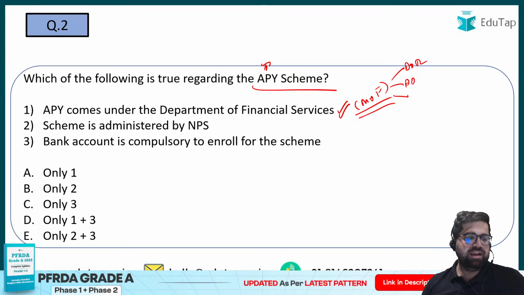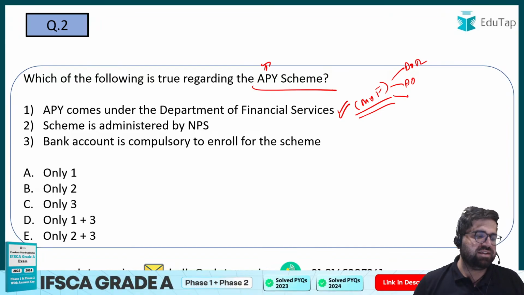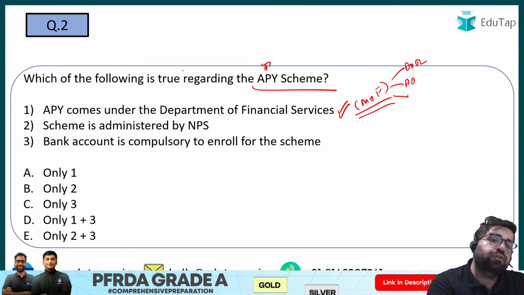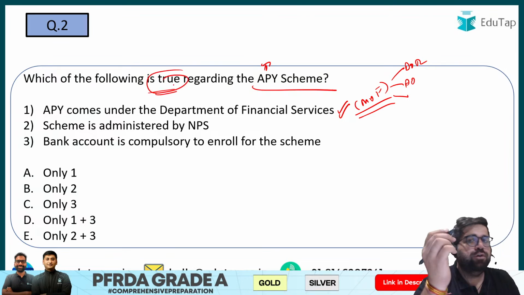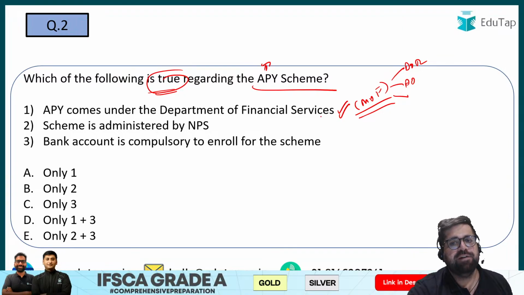So over here the correct answer will be what? Let's try to decode it. But first try to understand the overall understanding which you need to have. Which of the following is true, it is asked. So first of all you have to identify the true statement. APY comes under Department of Financial Services. Yes.